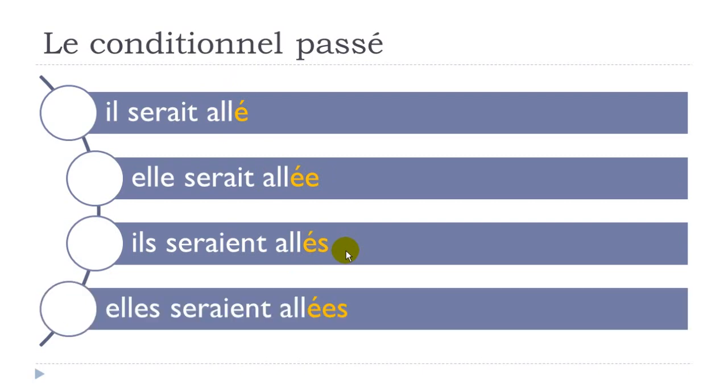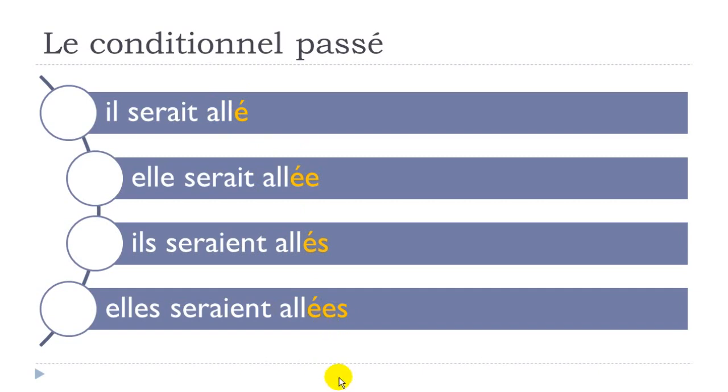Okay, and then logically, feminine plural, then you should add a mark of the feminine, as we had previously, and S mark of the plural. And guess what? You don't pronounce it. Okay, so phonetically it's allé, allée, allés, and allées. All right, but you need to write them.